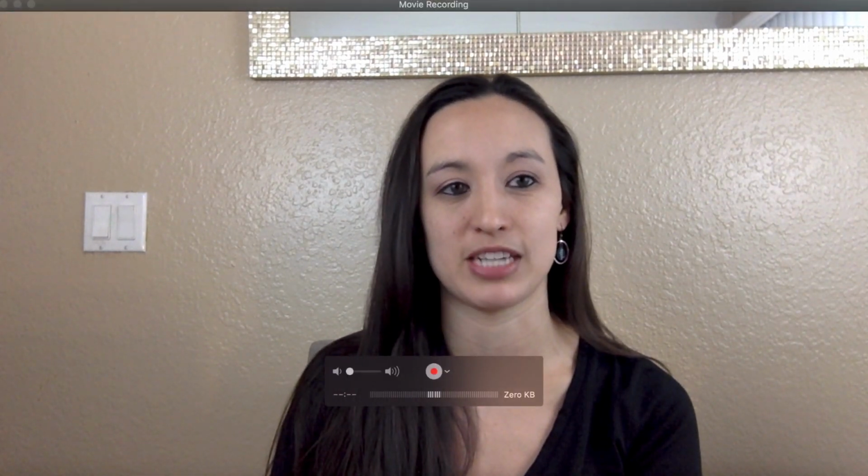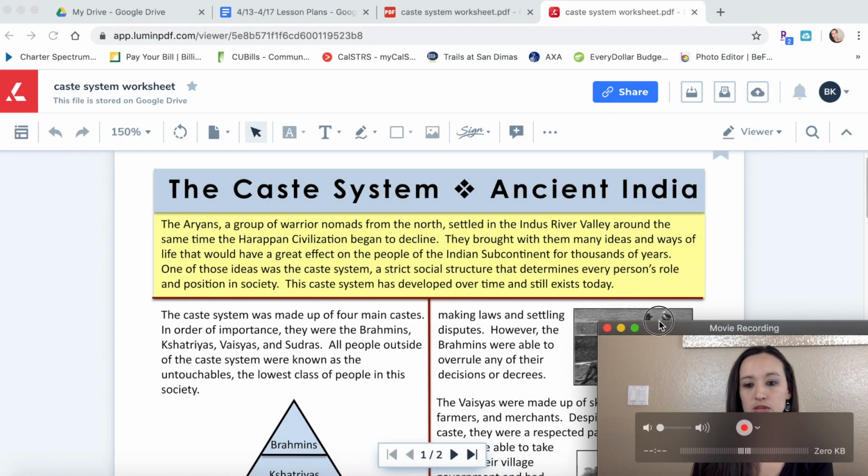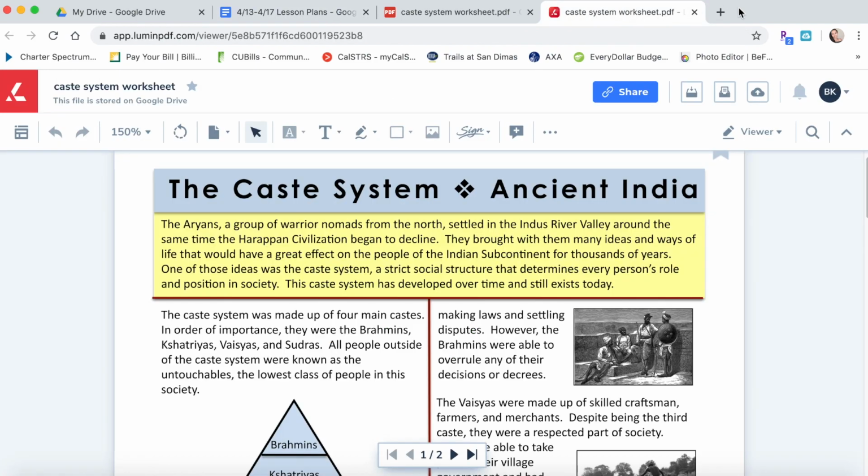We are going to be focusing on the caste system today with ancient India. So what we're going to do is go through this worksheet right here. I put it in the lesson plans already. Read the caste system worksheet and answer these questions. We are not going to look at the answer key yet. We're going to focus first on reading this worksheet, okay?